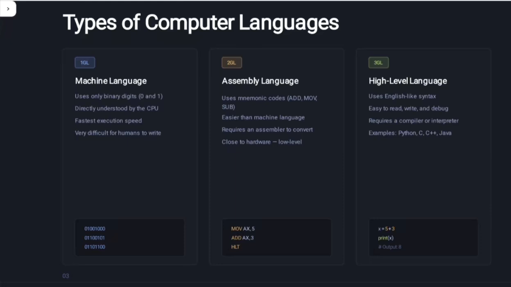So machine language, we know, is binary: 0 and 1. We have always known that a computer only understands the language of 0 and 1.